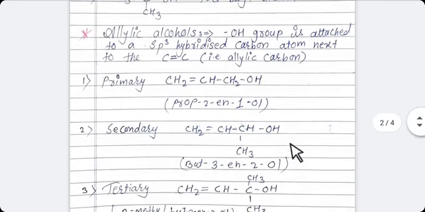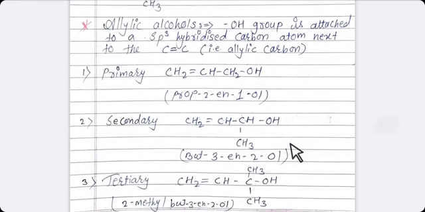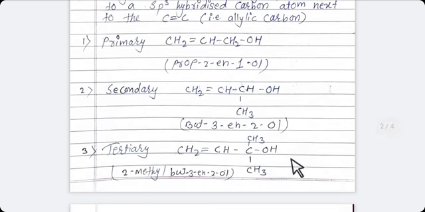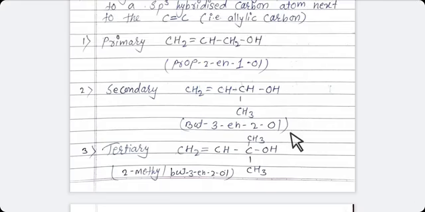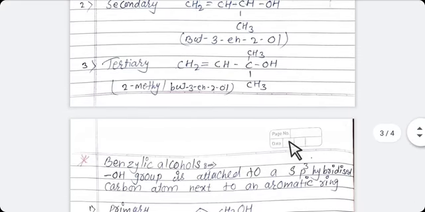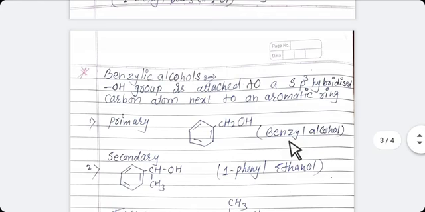You can see here allylic alcohols are also primary, secondary and tertiary. 3 examples are there: primary, secondary and tertiary. Now, the next branch in the same class is benzylic alcohol.